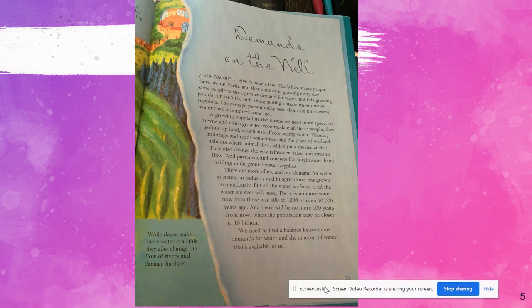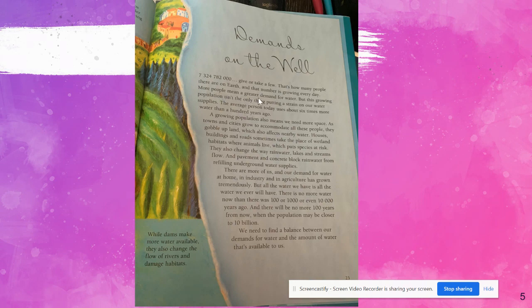Demands on the well. 7,324,782,000, give or take a few, that's how many people there are on Earth. And the number is growing every day. So this is roughly the amount of people that live on Earth, and this keeps increasing every day.